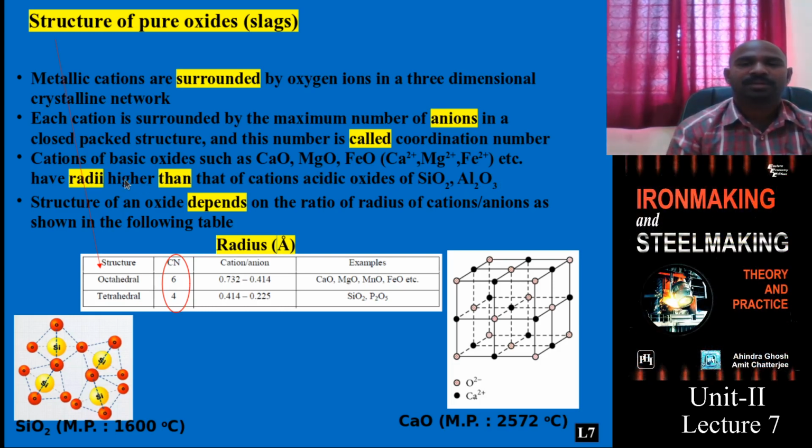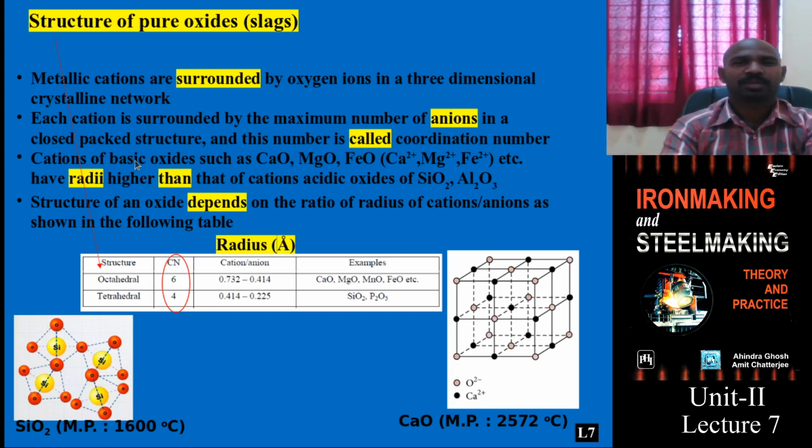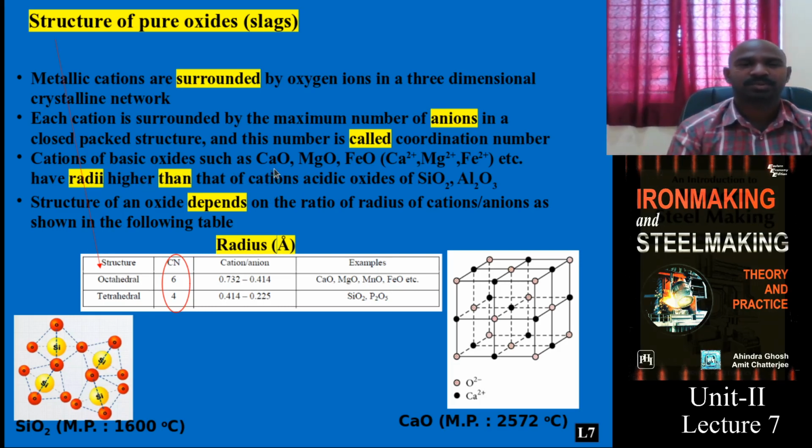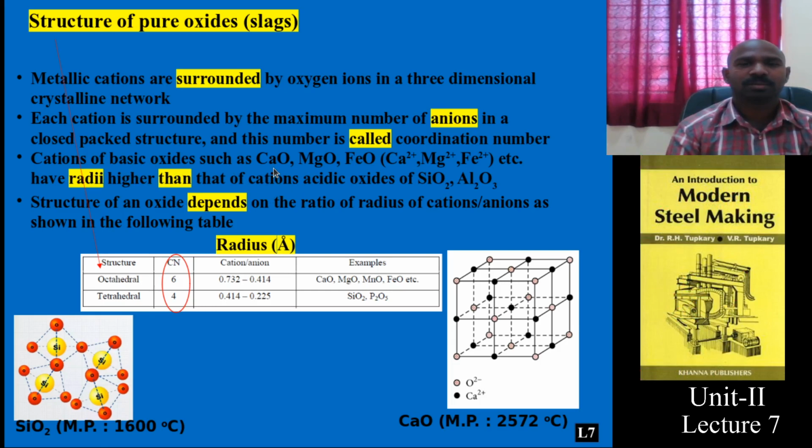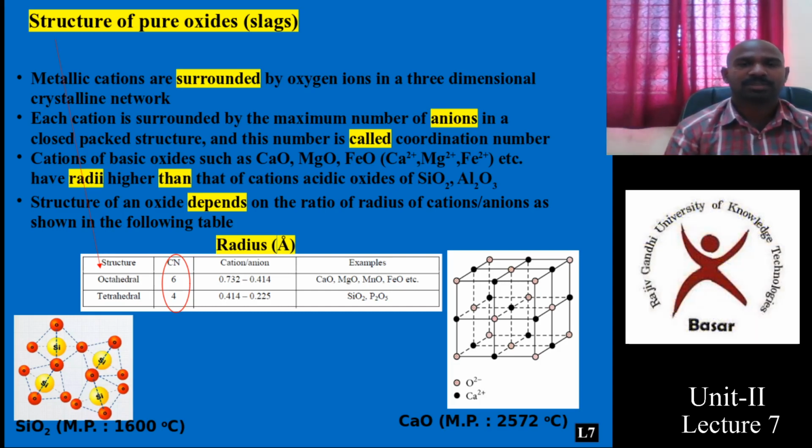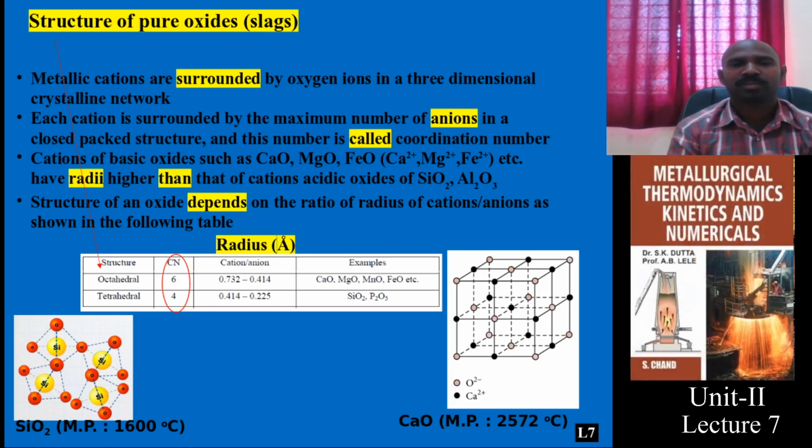Here I am trying to tell you what the structure of these slags is. Coming to the metal, a metal element has a crystal structure. It could be a body centered cubic structure or a face centered cubic structure. Whereas in the case of oxides, it could be a different structure: a hexagonal network structure, an octahedral type structure or a tetrahedral type structure.